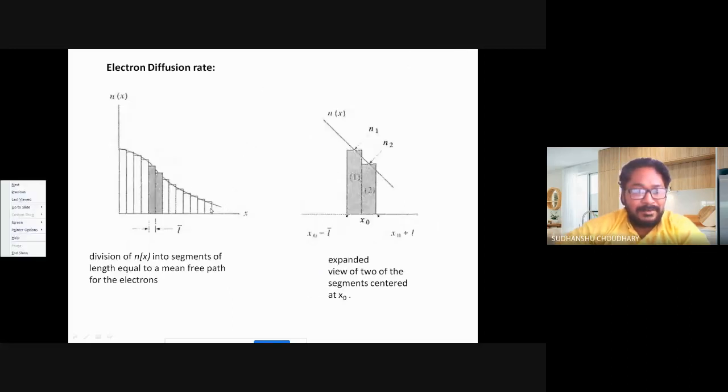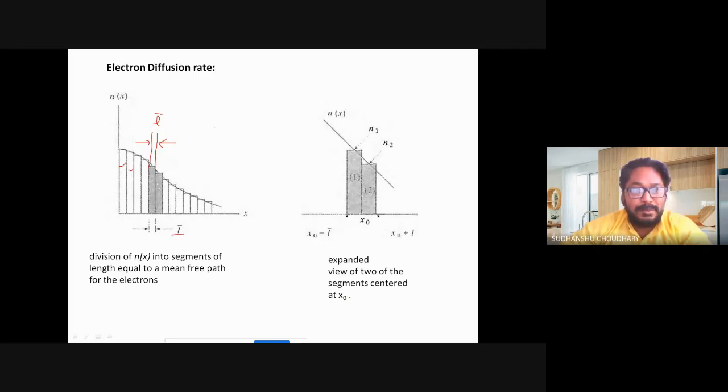Now let us also divide this concentration gradient profile into segments. These rectangular blocks are segments of length L bar, where L bar is the electron mean free path.